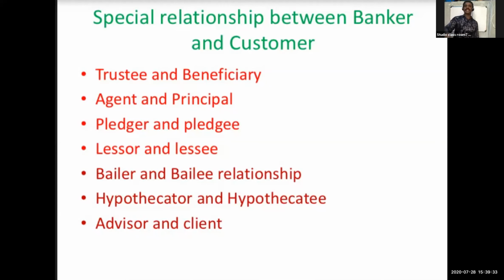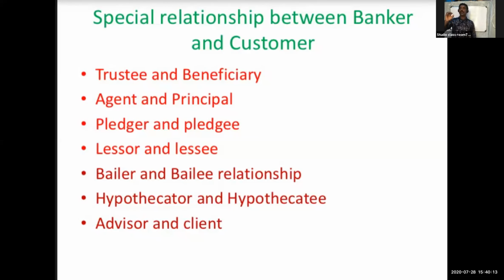Next one is agent and principal. The next special relationship between banker and customer is agent and principal. We already studied that a modern bank performs a lot of agency services on behalf of the customer. What are the agency services? Collection of credit instruments, collection of cheques, collection of bills of exchange, then collection of dividend, collection of interest.